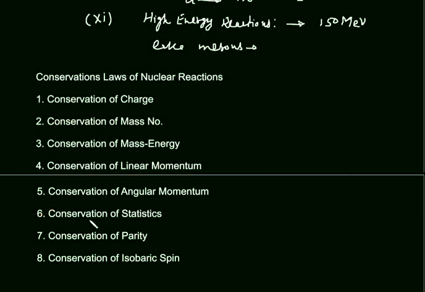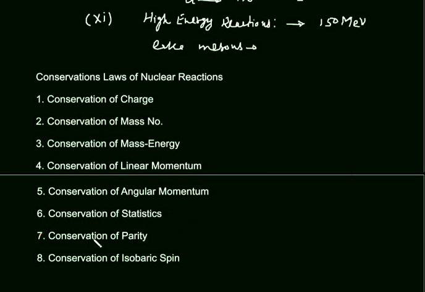The sixth conservation law is conservation of statistics. Students, we know that there are two types of quantum statistics. One is Bose-Einstein and another one is Fermi-Dirac statistics. If the reactant follows Bose-Einstein statistics, the product will also follow Bose-Einstein statistics. If the reactant follows Fermi-Dirac statistics, the product will also follow Fermi-Dirac statistics. So this is the law of conservation of statistics.